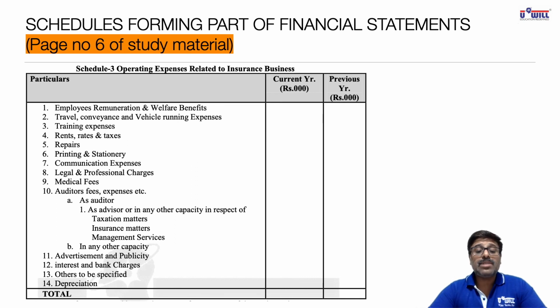So all the normal expenses related to insurance business will come in operating expenses.